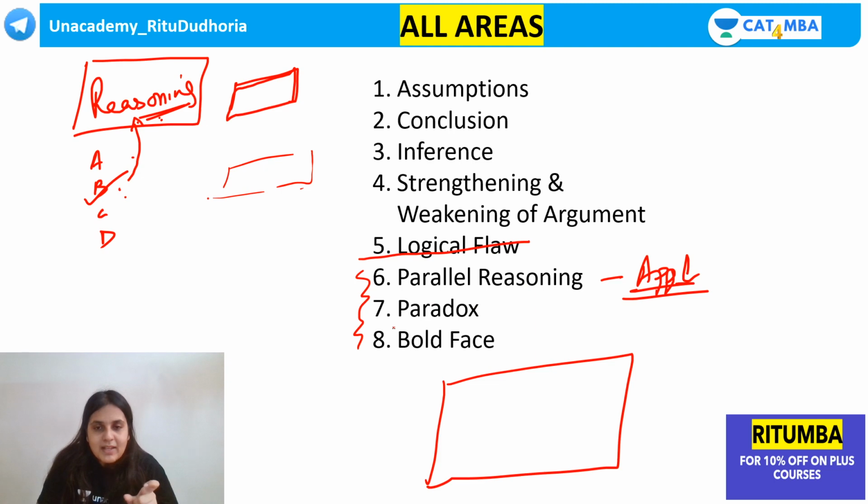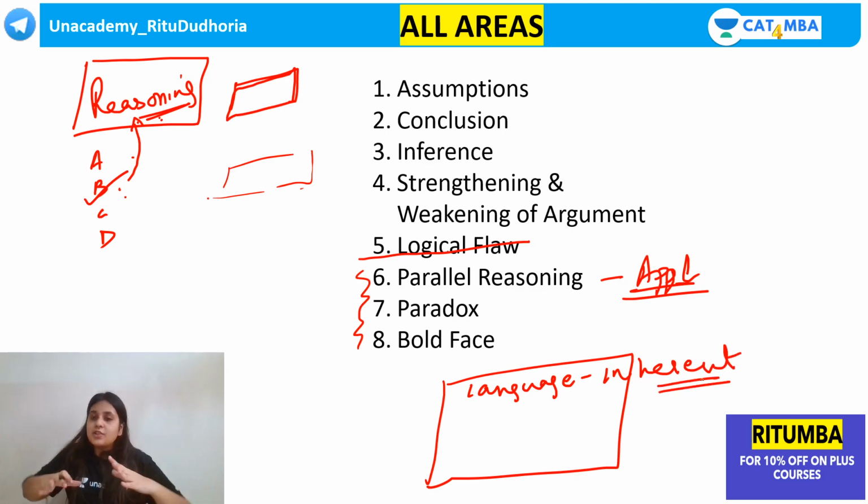So there was a CAT passage which talked about language, that language is inherent in human nature. What do you mean by language is inherent in human nature? Language is something very natural. Language is something which is very, very inborn in human nature. Now, there were 4 options based on this.